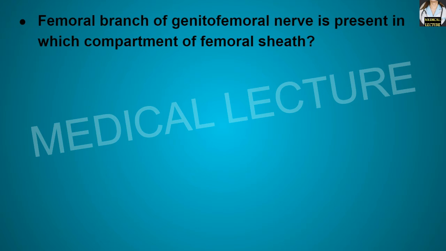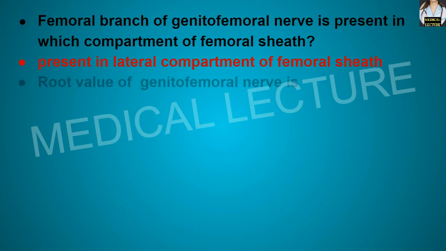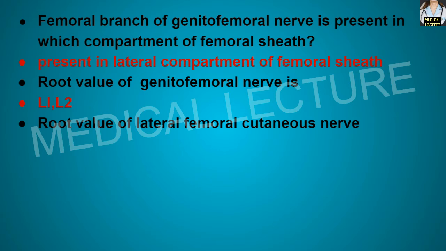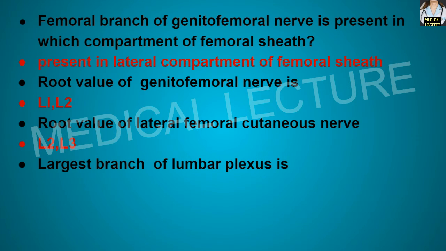Femoral branch of genitofemoral nerve is present in which compartment of the femoral sheath? It is present in the lateral compartment of the femoral sheath. What is the root value of the genitofemoral nerve? It is L1, L2. What is the root value of the lateral femoral cutaneous nerve? It is L2, L3. Which is the largest branch of the lumbar plexus? It is the femoral nerve.